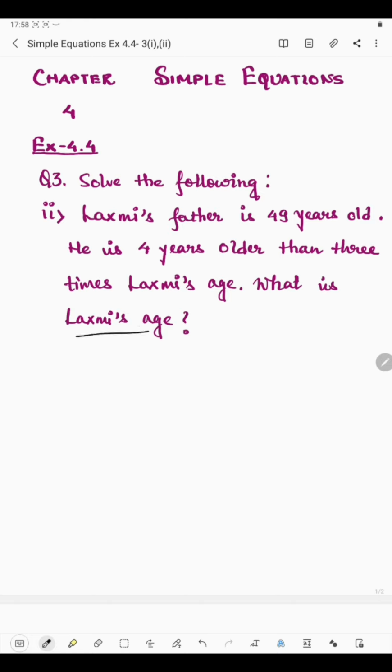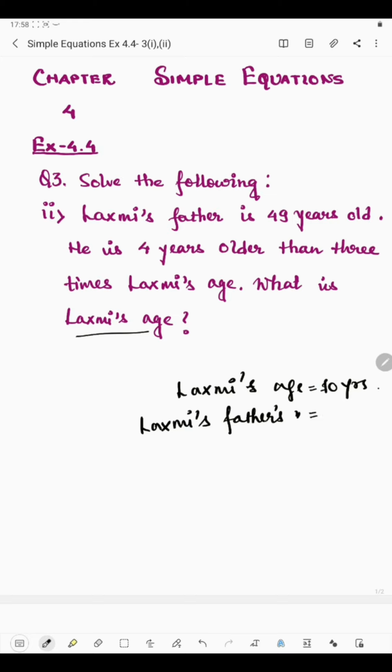Say Lakshmi is 10 years old. Okay, Lakshmi's age is 10 years. And if I tell you that Lakshmi's father is 3 times Lakshmi's age, so what will be Lakshmi's father's age? 3 multiplied by Lakshmi's age, which I have considered as x, means 30 years, isn't it?